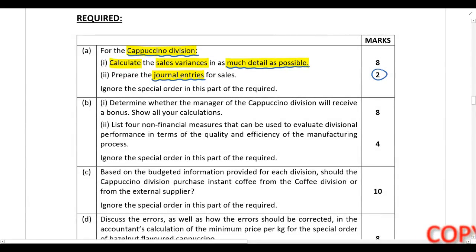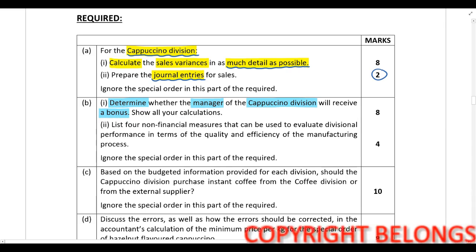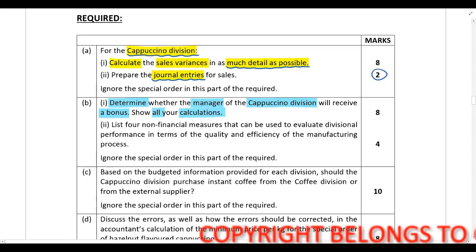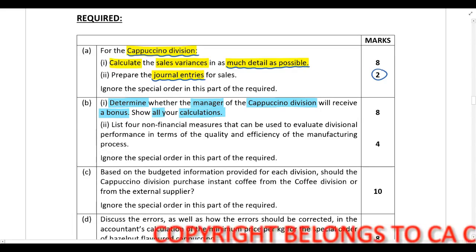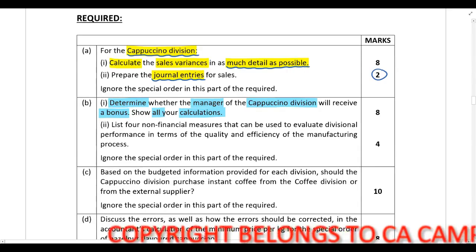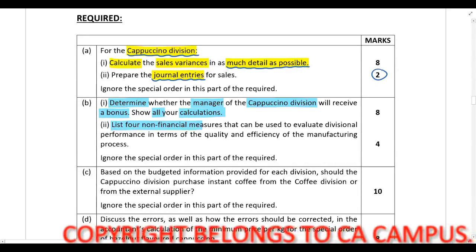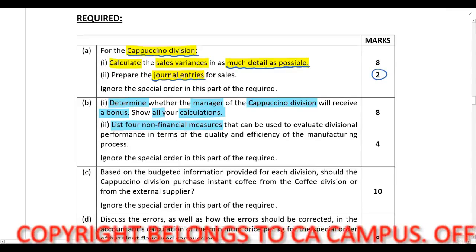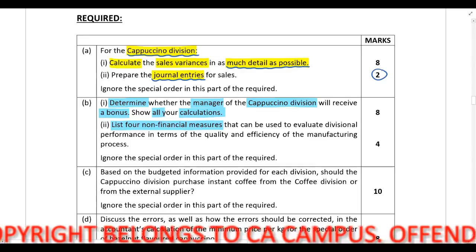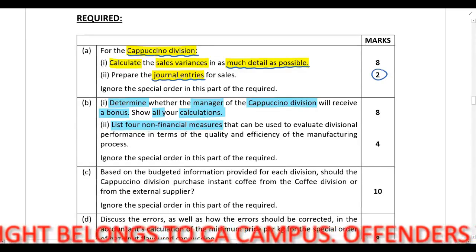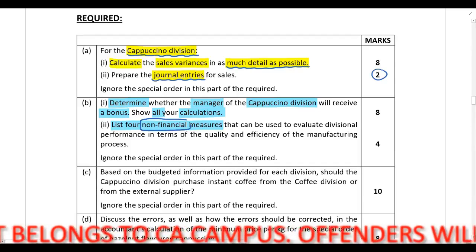Part B of the required. First, you need to determine whether the manager of the cappuccino division will receive a bonus, and you need to show all your calculations. Then after that, you need to list, so don't discuss, just list 4 non-financial measures. So obviously you can't list anything financial, only non-financial measures. So let's just emphasize that over there.